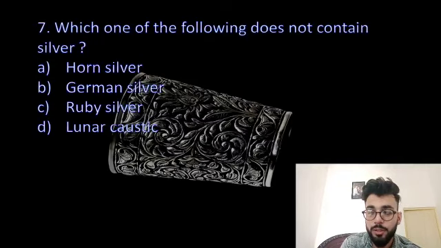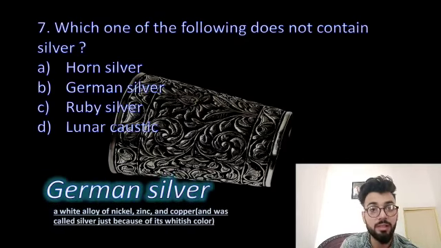Which one of the following does not contain silver? Horn silver, German silver, ruby silver or lunar caustic? So the answer to this question is German silver. So let's talk about why silver is written next to the name German. German silver is basically a white alloy of nickel, zinc and copper, and just because it was white and silvery in color, therefore it was named as German silver. It was not showing any property of the element silver. Okay, let's move to next question.